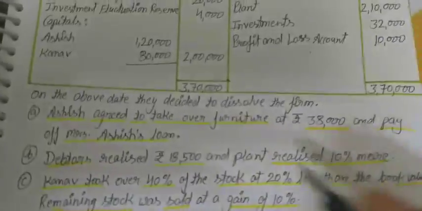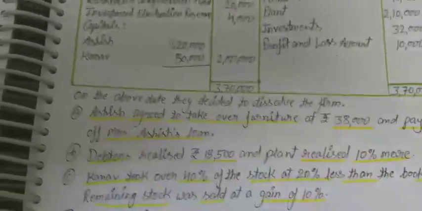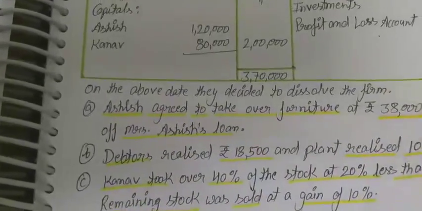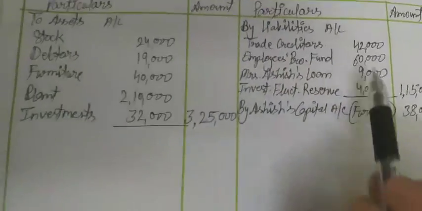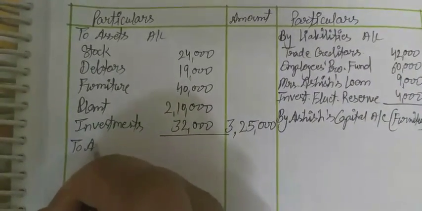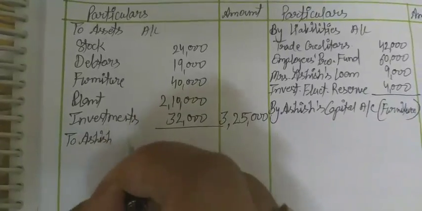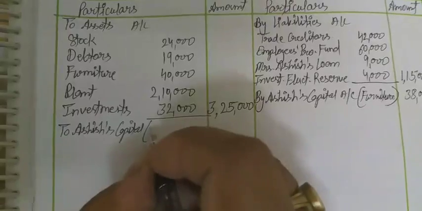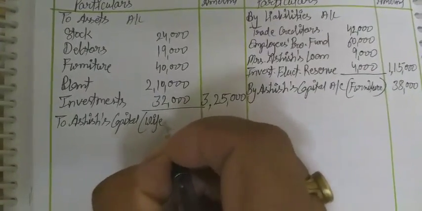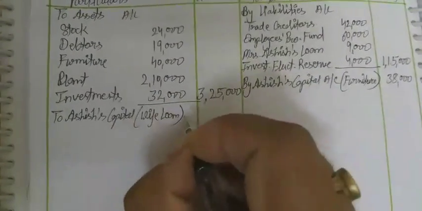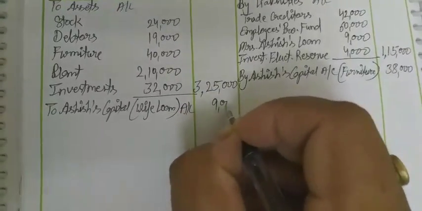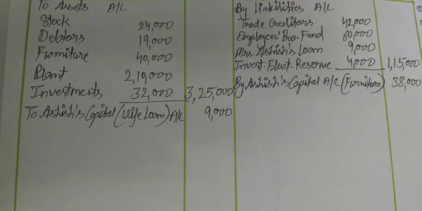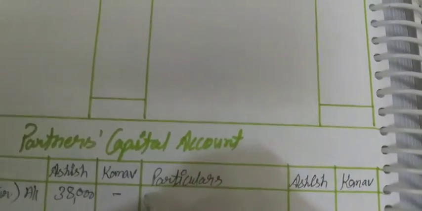Next one is payment of Mrs. Ashi's loan, and he also agreed to pay his wife's loan amount. So the amount of his wife's loan, that is 9,000, and to Ashi's capital we can write wife loan account in 9,000 rupees. If the value is not given, then it will be paid at the same value.